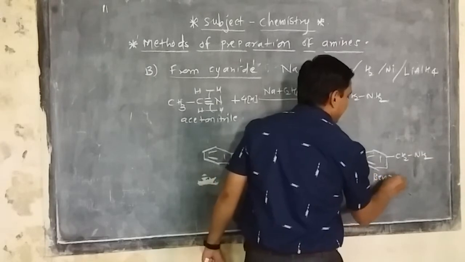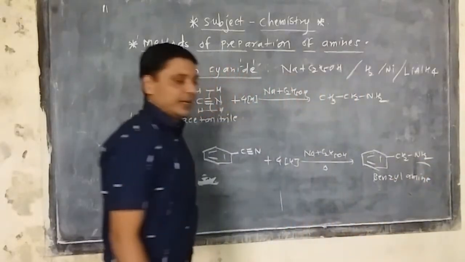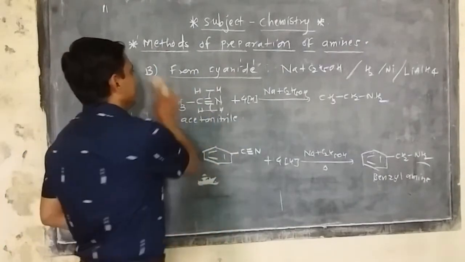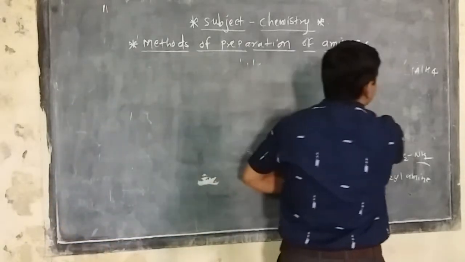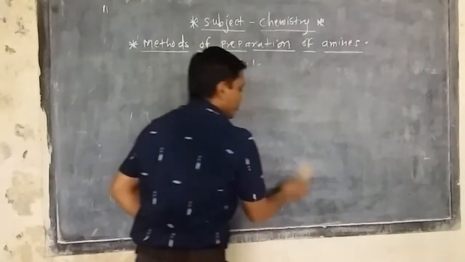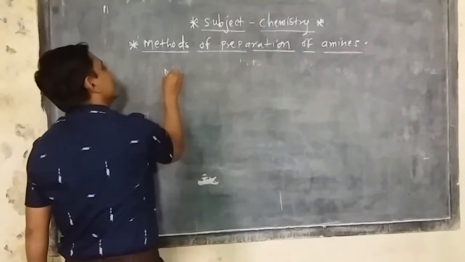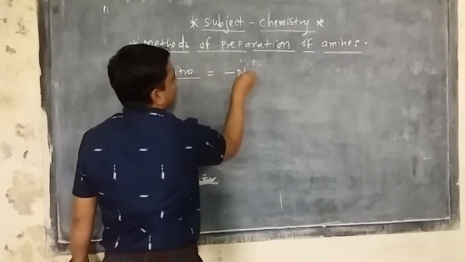This is called benzenamine. This primary amine is again obtained from the reduction of a cyanide. This is the second method. Again, your syllabus includes a third method, the preparation of these amines from nitro compounds. So the nitro compound is also there.